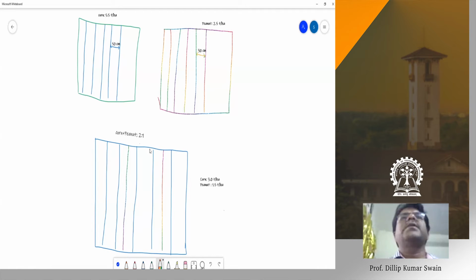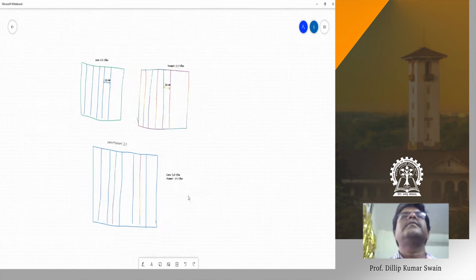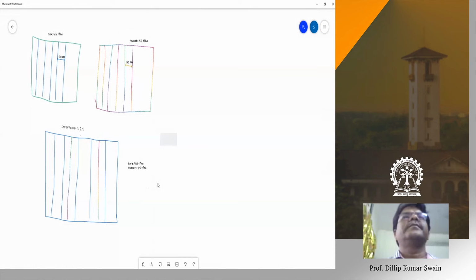Whether this corn plus peanut intercropping is an advantage or disadvantage. Advantages. So how can you assess? How can you say that it's an advantage? So what I did was I counted how many hectares of intercropping will be required to produce the same as it was produced in single crop.